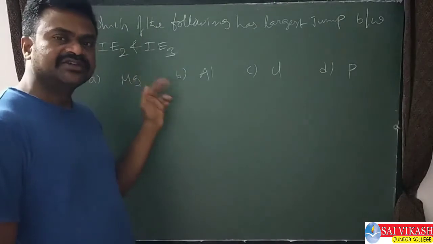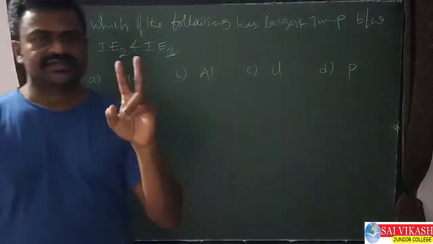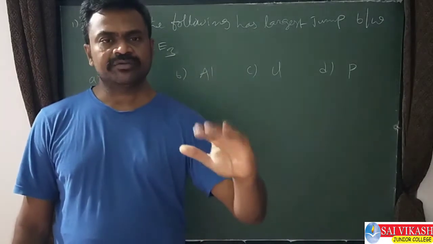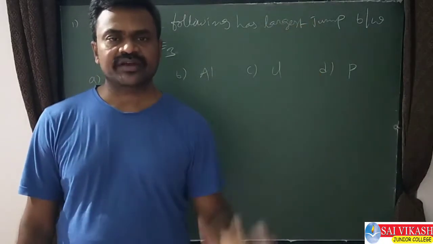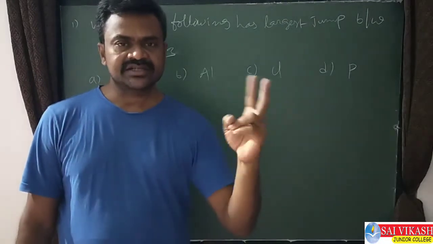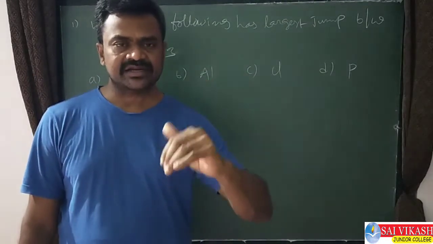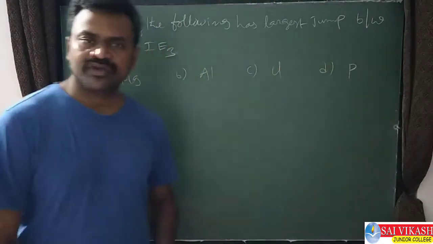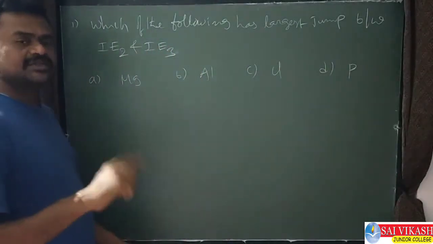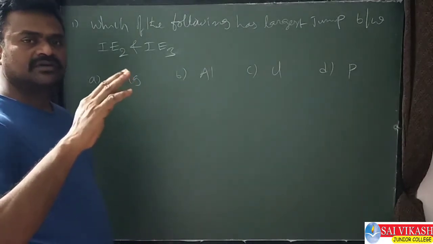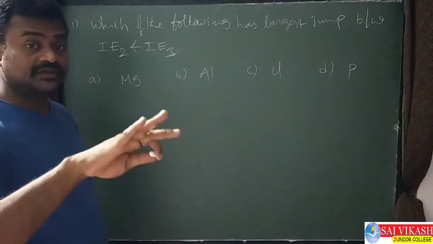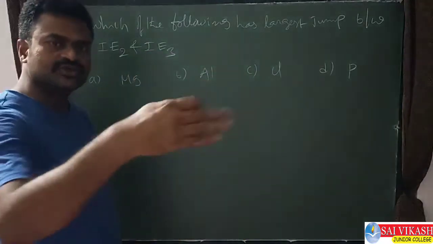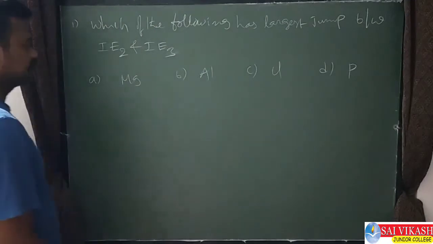Now it is IE2 and IE3, meaning up to 2 electrons we can remove easily, but to remove the third electron more energy is required. Means the largest jump is between the second electron and the third electron, so the first 2 electrons should be easy to remove. In which case is this possible? First 2 electrons are easily removed, and to remove the third electron there is a largest jump, meaning a huge difference between the energies.